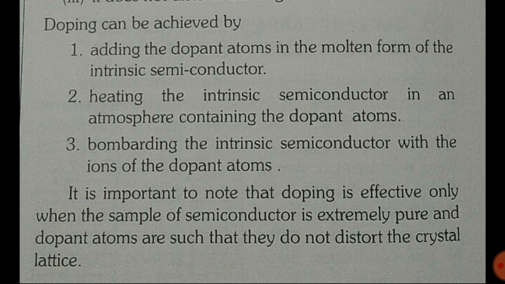Third, bombarding the intrinsic semiconductor with ions of the dopant atom. It is important to note that doping is effective only when the sample of semiconductor is extremely pure and the dopant atoms are such that they do not distort the crystal lattice. They do not disturb the crystal structure of the pure semiconductor.